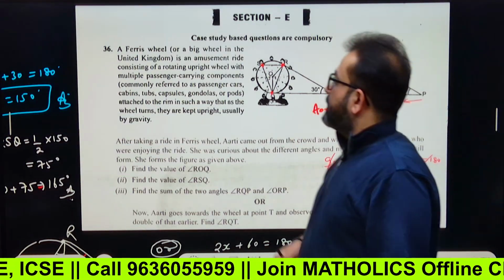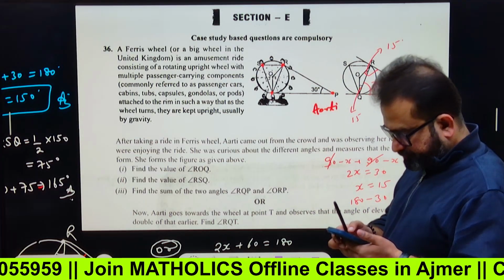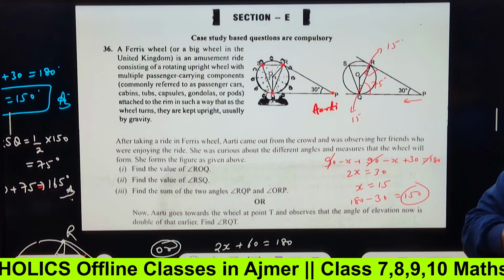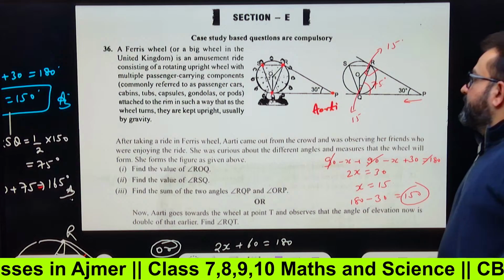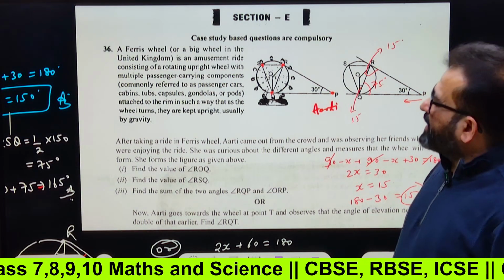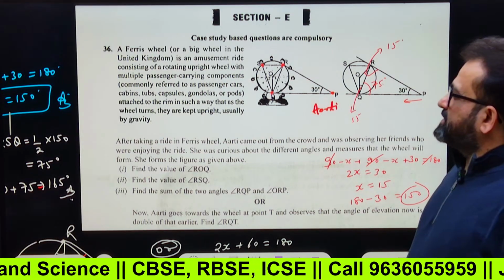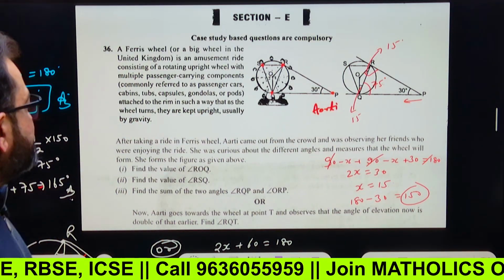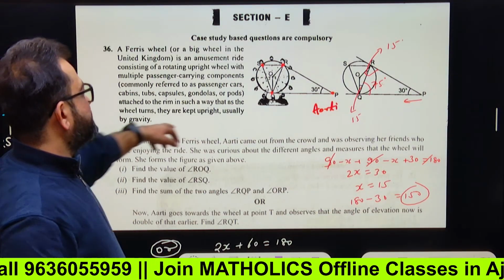Next question. Now what is a Ferris wheel? Anyone of you, what is a Ferris wheel? A Ferris wheel, or a big wheel in the United Kingdom, is an amusement ride consisting of a rotating upright wheel with multiple passenger carrying components, commonly referred to as passenger cars or cabins, tubs, capsules, gondolas, or pods, attached to the rim in such a way that as the wheel turns, they are kept upright.